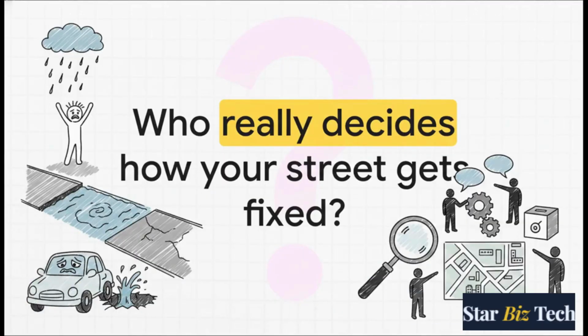I mean, think about this for a second. You're driving to work, minding your own business, and bam, you hit a massive pothole that definitely wasn't there last week. Or maybe your street turns into a river every single time it rains. You just sit there frustrated, right? Wondering who is actually responsible for fixing this mess? And more importantly, who decides when and how it gets fixed? The truth is, for a long time, citizens have been totally left out of that loop. But as our sources today will show us, it absolutely doesn't have to be that way.